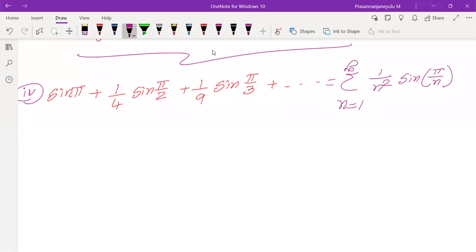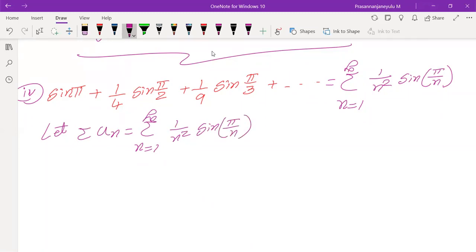Now with this, what can we take? Let the summation of un be the summation n varying from 1 to infinity of 1 by n square into sine of pi by n.